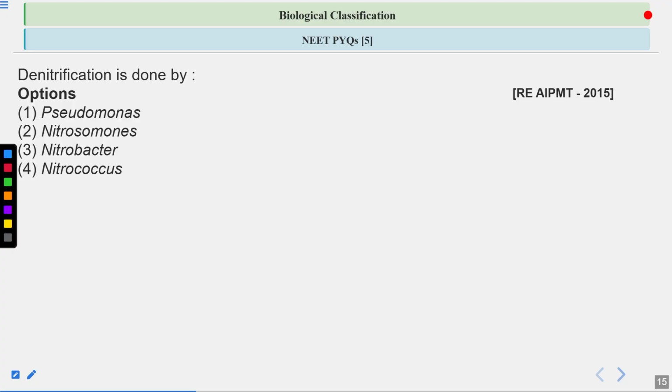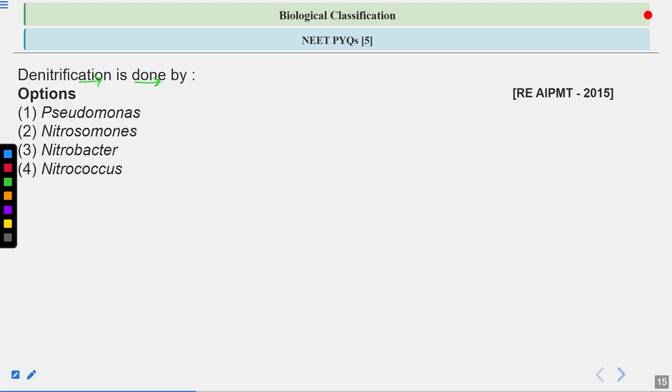Now let's discuss this question. This question is regarding denitrification. First of all, you should know what denitrification is. There is a process nitrification and there is a process known as denitrification. You will study about this when you talk about atmospheric nitrogen fixation. At the end of denitrification, atmospheric nitrogen is produced again. Nitrogen gas is produced again.